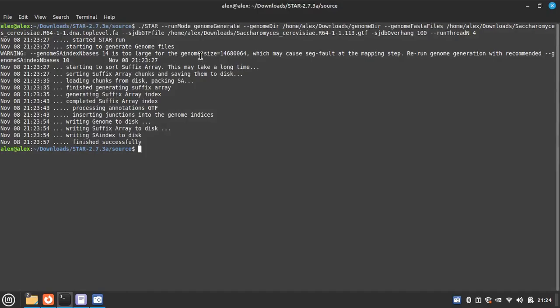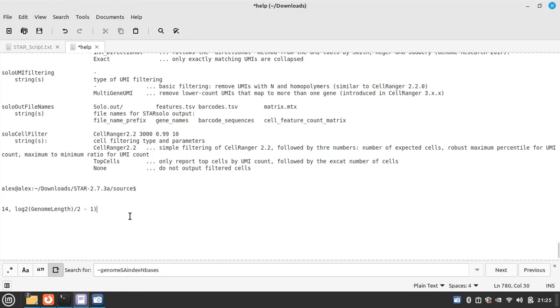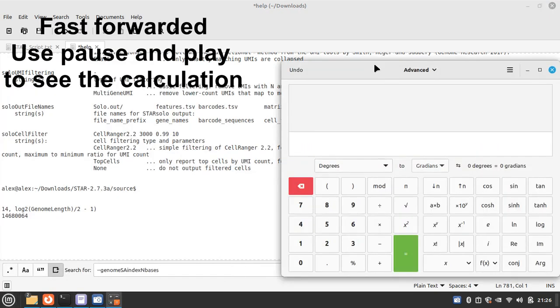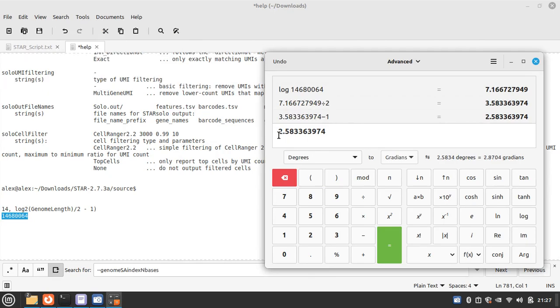Here we can see the genome size of our yeast organism is this. Let's calculate it. So it is 2.5. So we can use only 2 for this argument.